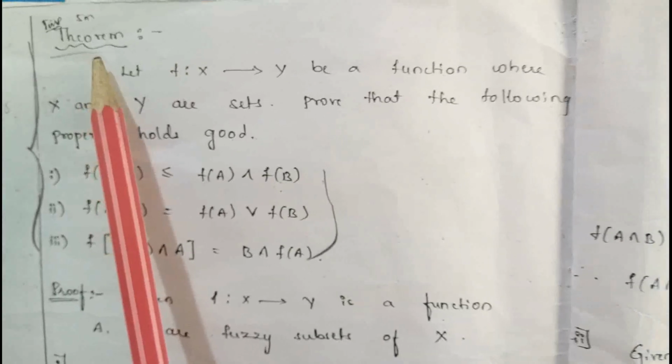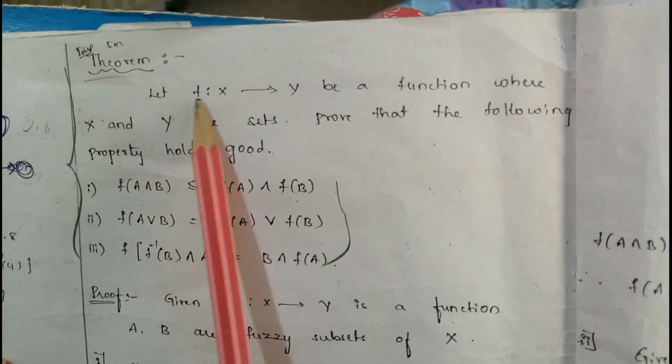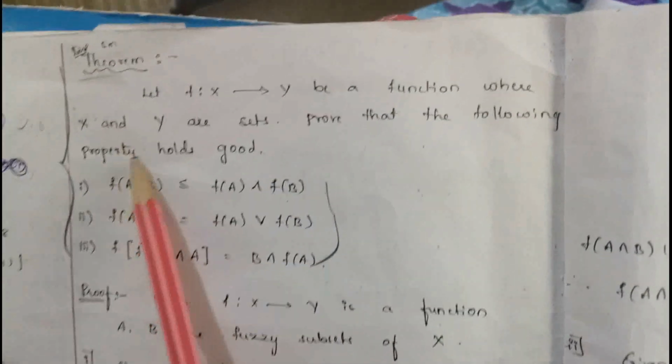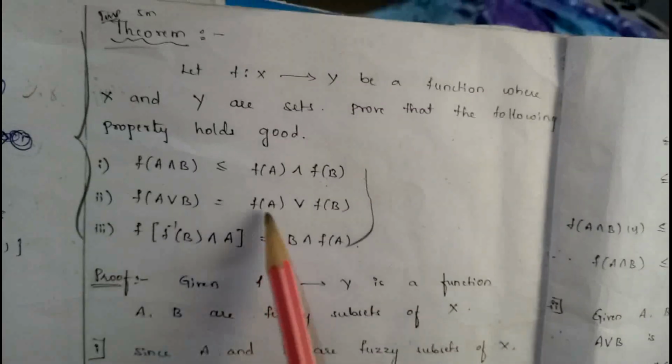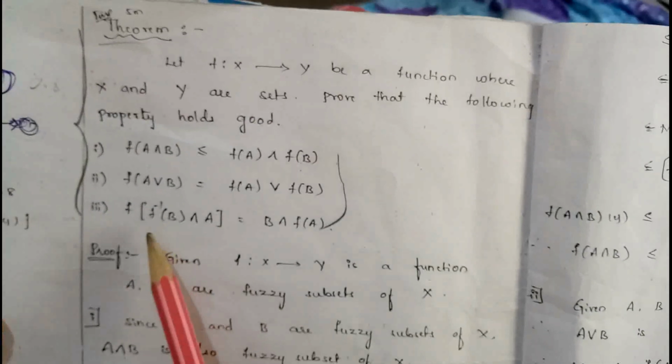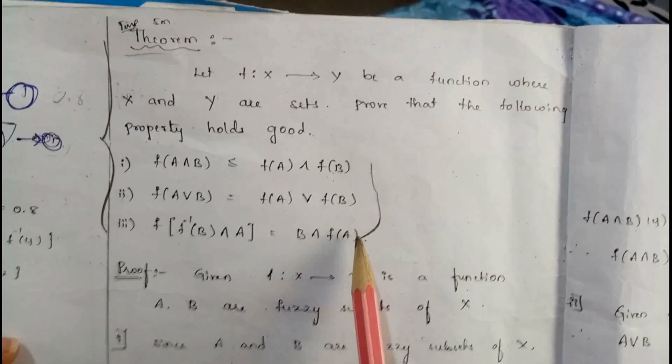Next I have to discuss another theorem, which is also asked for 5 marks. Let f from x to y be a function where x and y are sets. Prove that the following properties hold good. First one is f of a intersection b is less than or equal to f of a intersection f of b. Second one is f of a union b is equal to f of a union f of b. Third one is f of f inverse of b intersection a is equal to b intersection f of a.